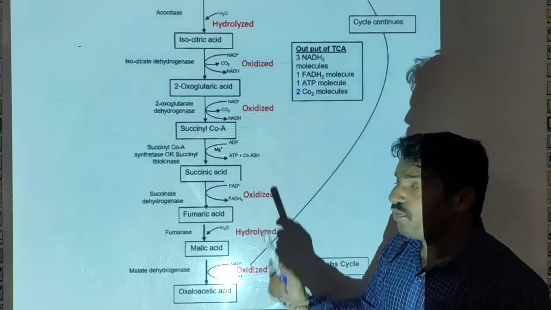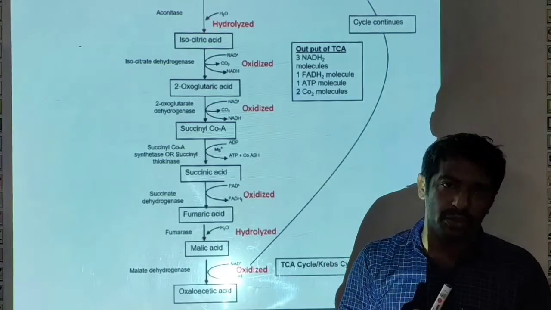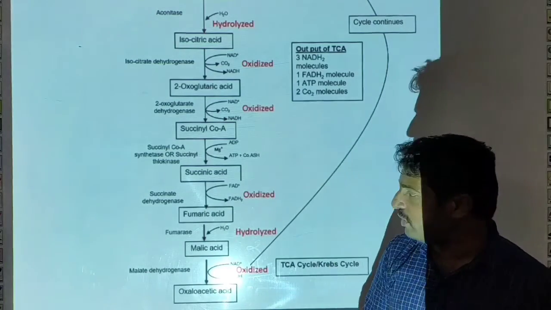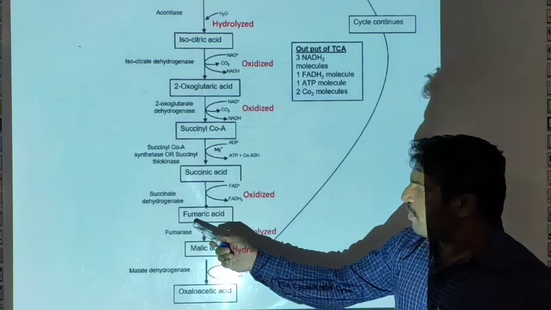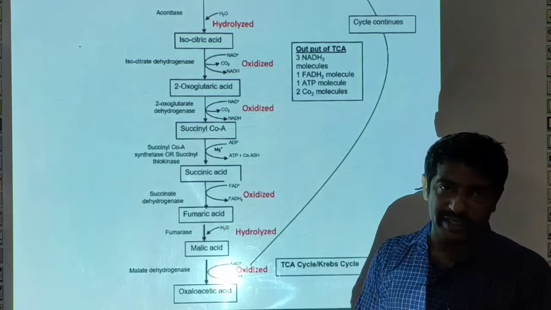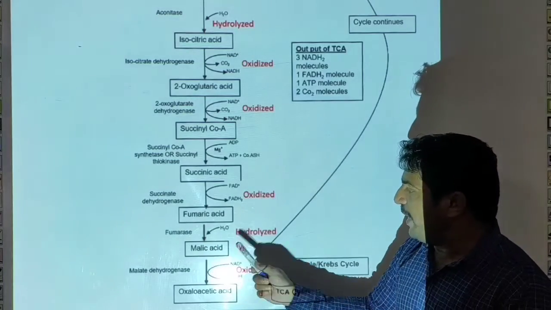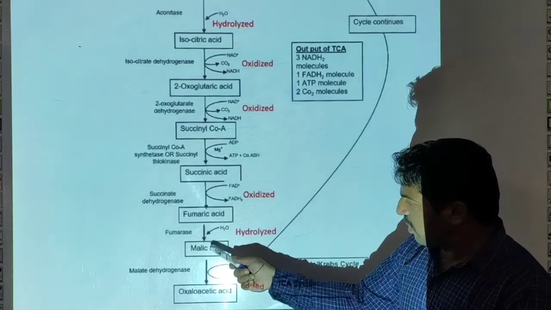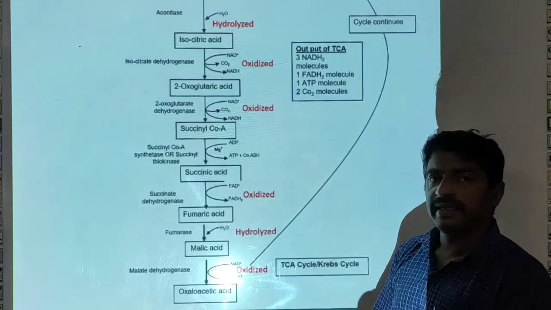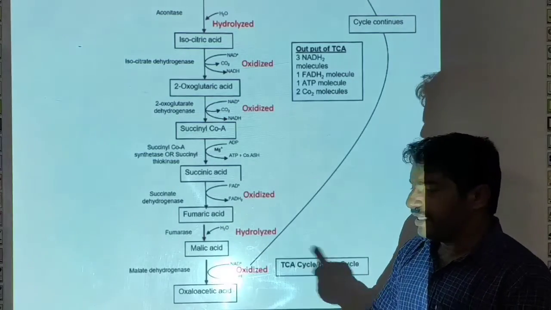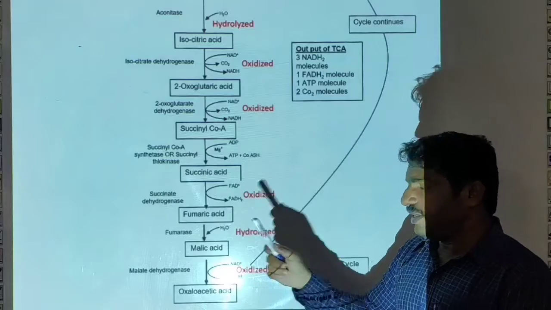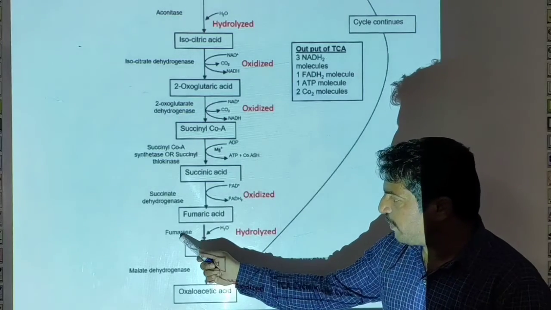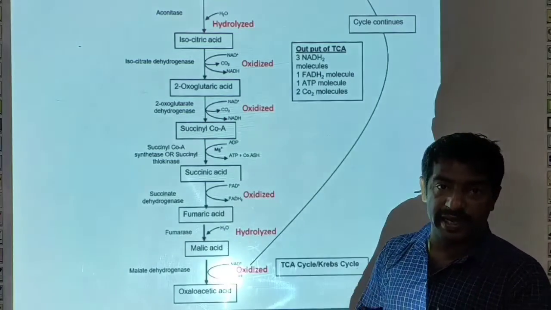Here one molecule of FADH2, the reducing power, is formed. The fumaric acid undergoes hydrolysis to form malic acid. This conversion of fumaric acid into malic acid takes place in the presence of enzyme fumarase.